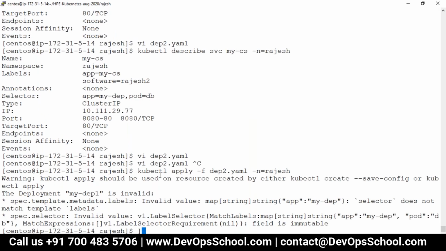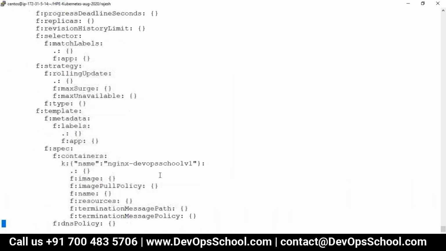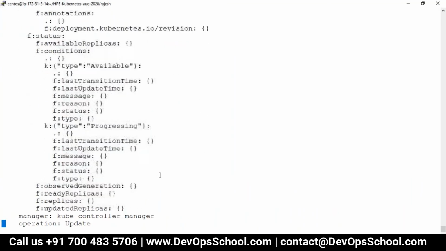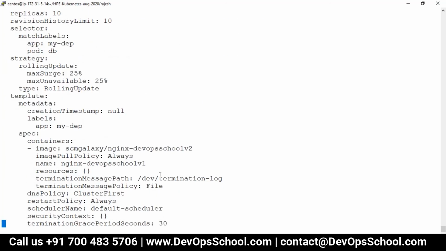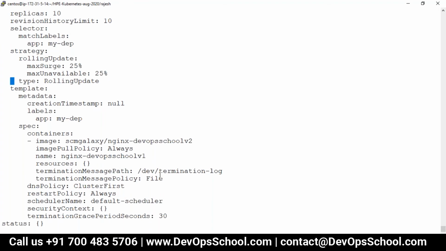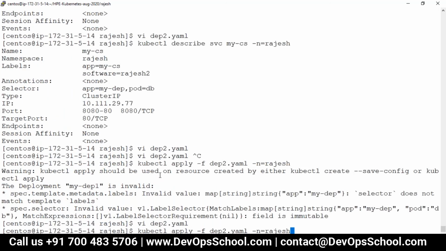Yep, it didn't take it up because of the labels. Yeah, so I modified it wrongly. Just a second. Should be here. I modified it wrongly. This is wrong, I should go to here. Yeah, this is the right entry. It's in the spec. So pod DV. This time it should take it.